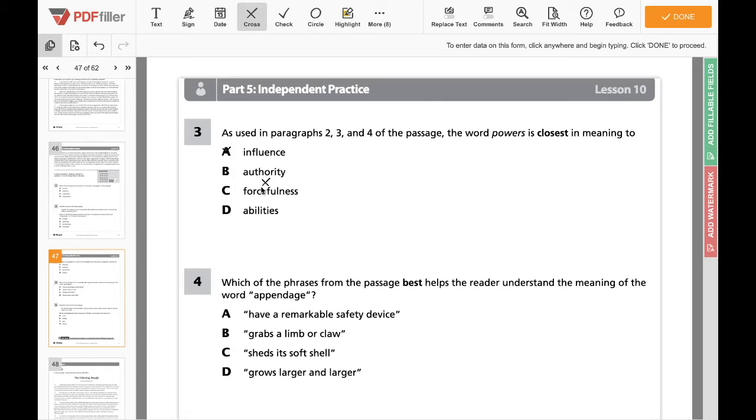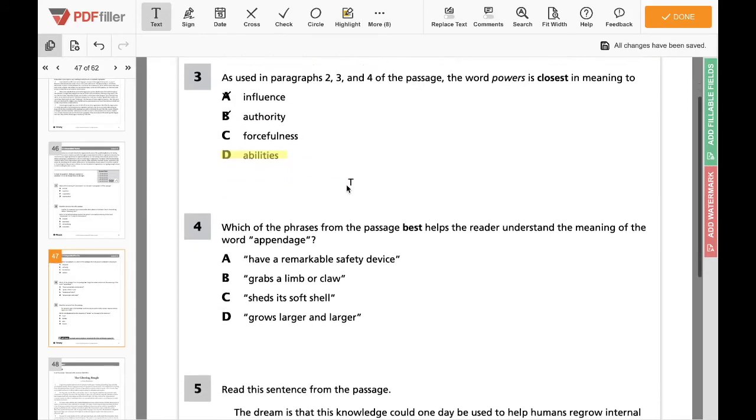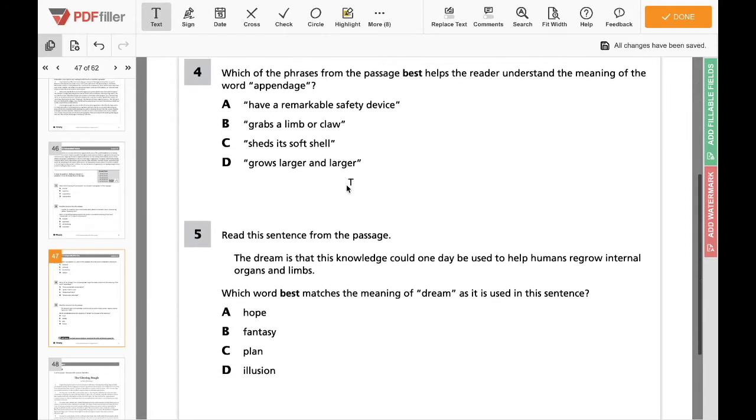Now, is that what we're seeing in this passage? Do these animals have authoritative powers? No. So we can immediately eliminate B as an answer as well. Now, the last 2 we see here are forcefulness and ability. We kind of said the answer when we were discussing the meaning of the word in general, but are these animals forcing anything on anyone else by healing themselves? No. They're showing their ability to heal themselves. They have the power to heal themselves, or the ability to heal themselves. So that is the meaning of power in paragraphs 2, 3, and 4.